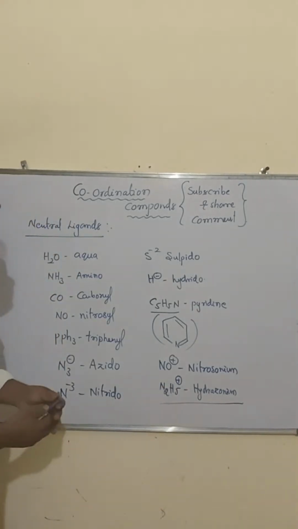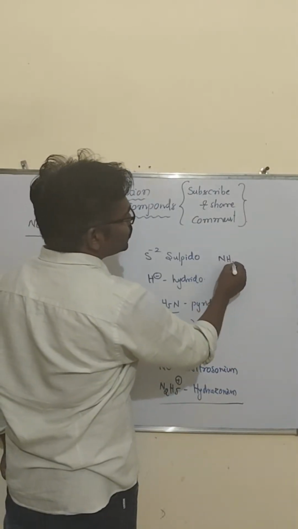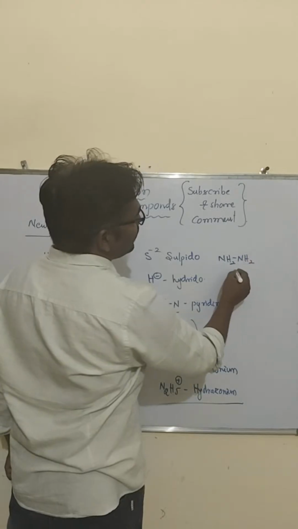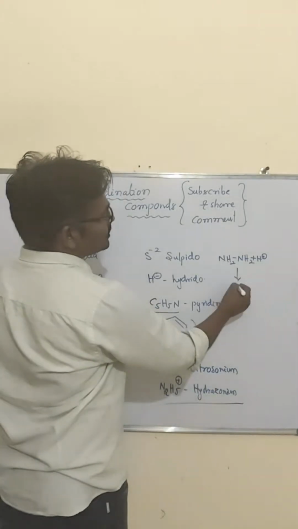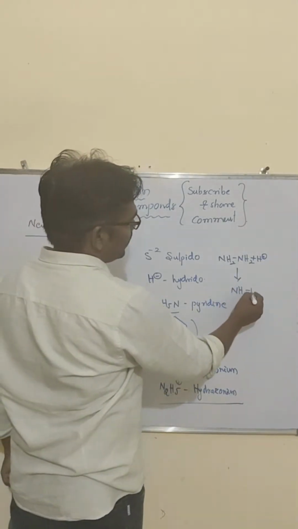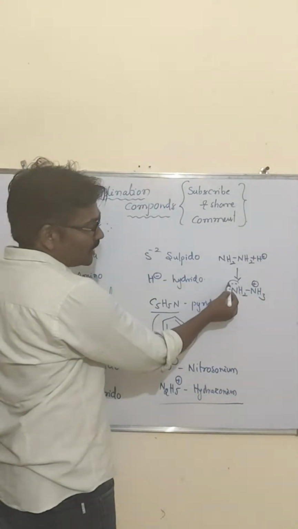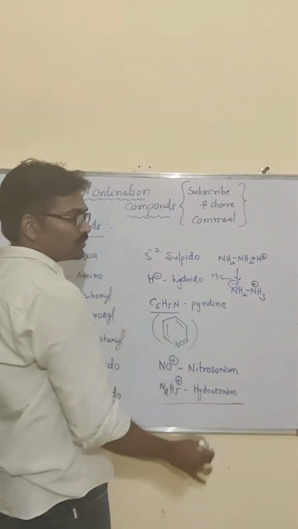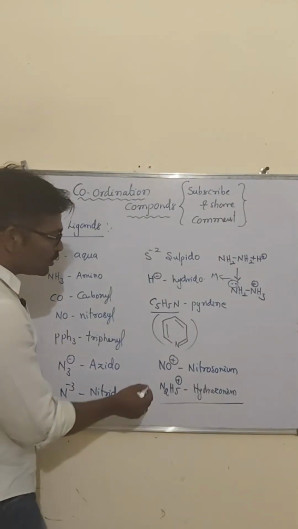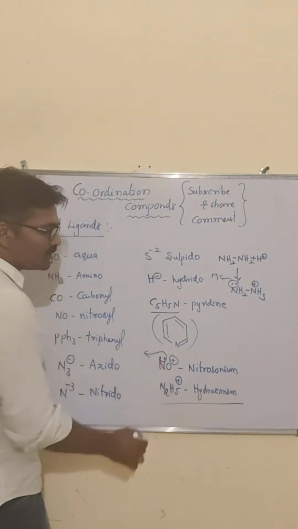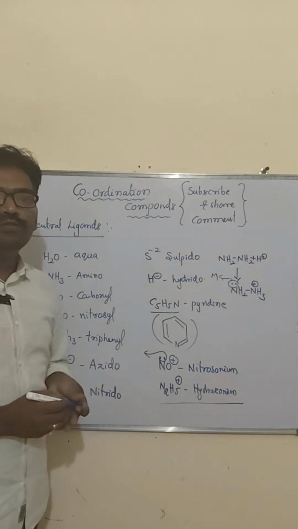N2H5 plus forms from hydrazine, NH2-NH2, by the addition of H plus, giving NH2-NH3 plus. Here the donor atom is nitrogen, which donates to the metal. In NO plus, nitrogen can donate its lone pair of electrons. Clear? These are the ligands we are discussing.